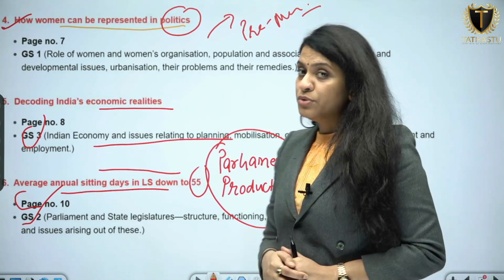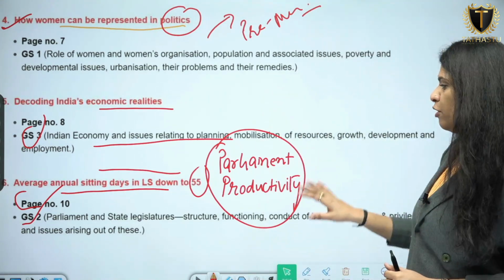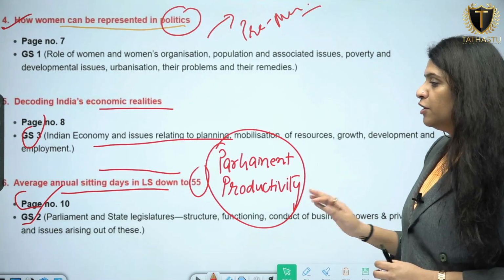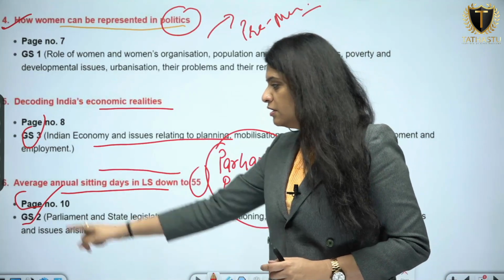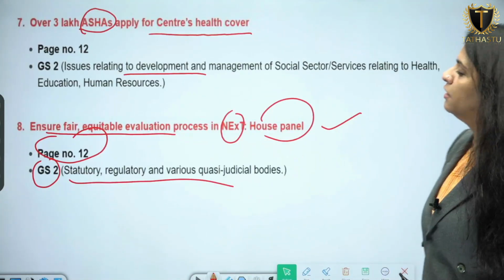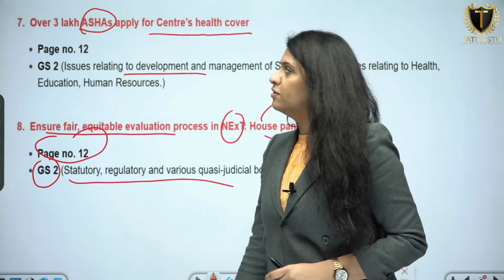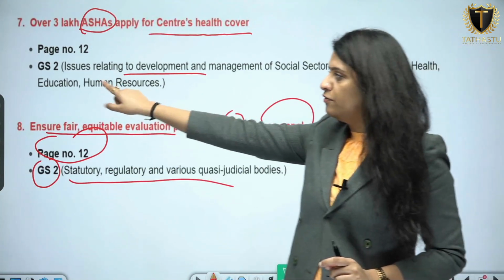The sixth article you are required to read is "Average Annual Sitting Days in Lok Sabha down to 55". This is important for parliament productivity, the meaning of parliament productivity and various dimensions connected to it. This is important for GS paper 2. Then the next article, please mark it down, on page number 12: "Over 3 lakh ASHAs recently applied for a Centre's health cover". This is important for GS paper 2.